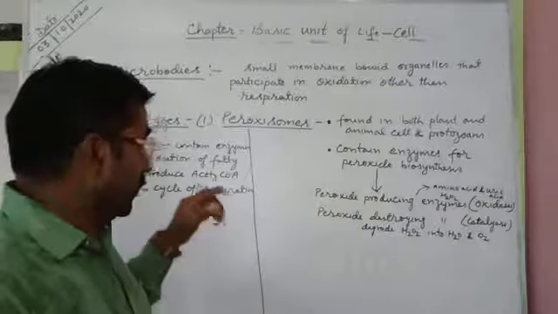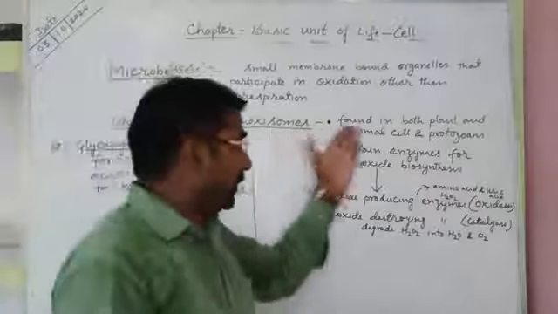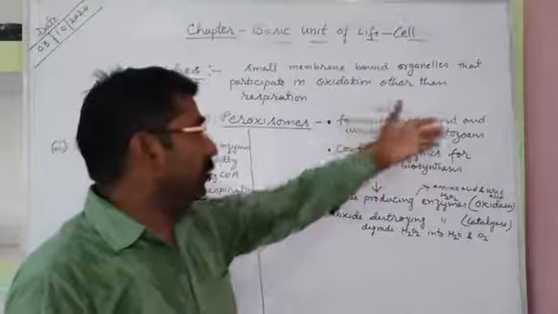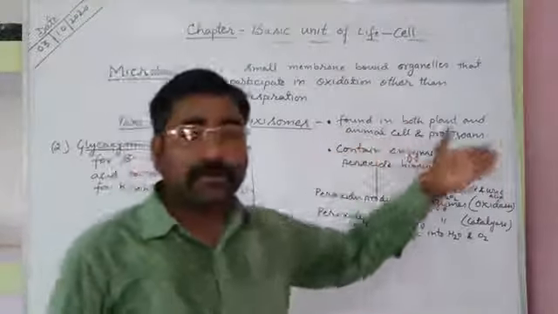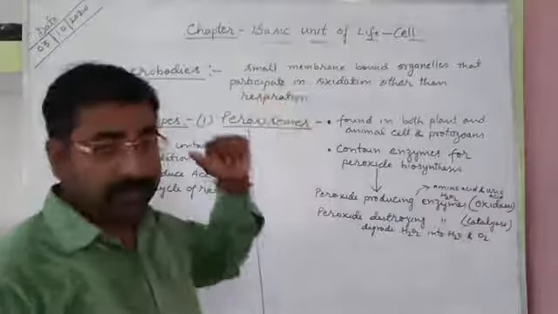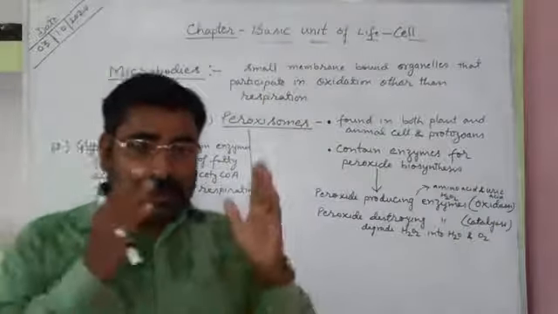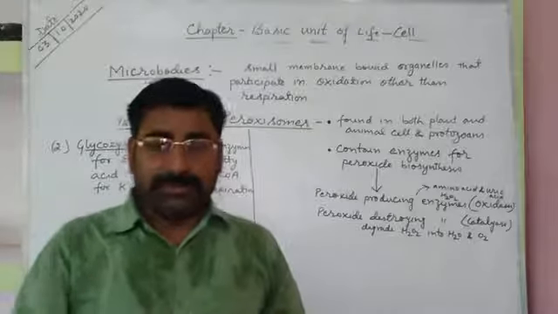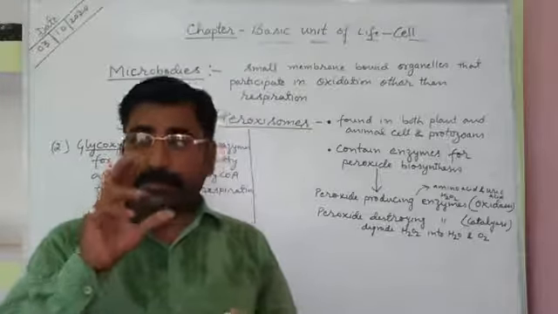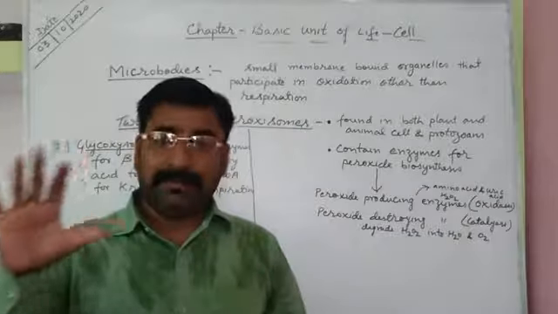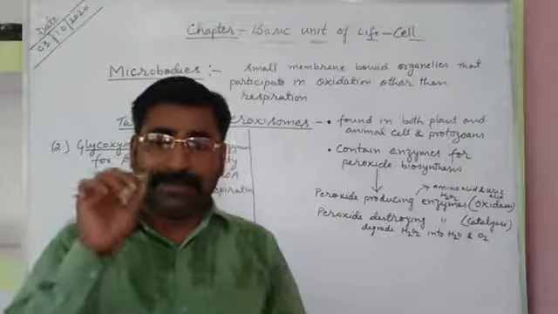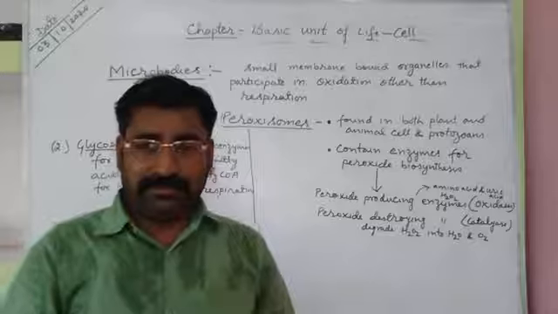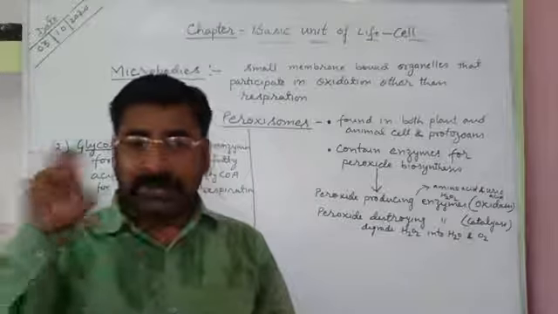Peroxisomes and glyoxysomes are found in plant cells, animal cells and protozoan cells, and they remain associated with certain cell organelles.